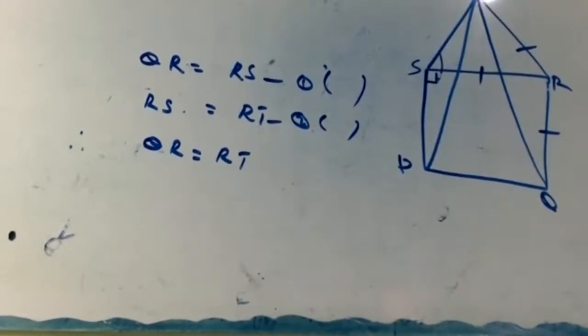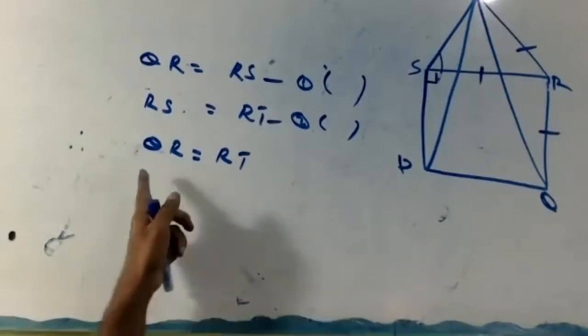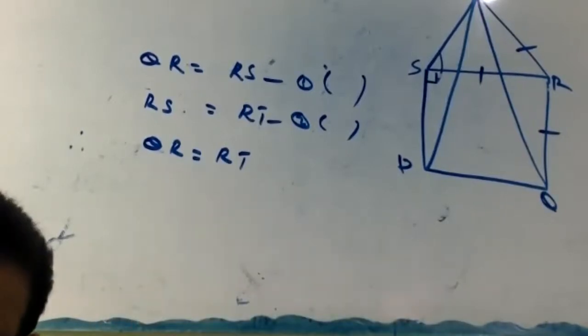RS equals RT, number two, sides of an equilateral triangle. From 1 and 2, we got QR equals RT. Okay.